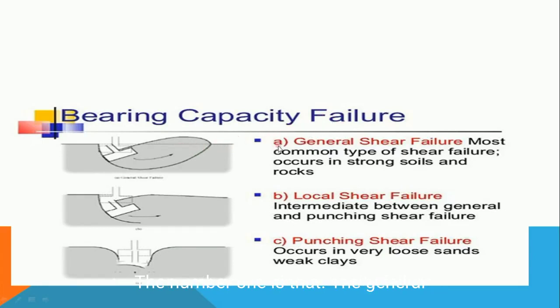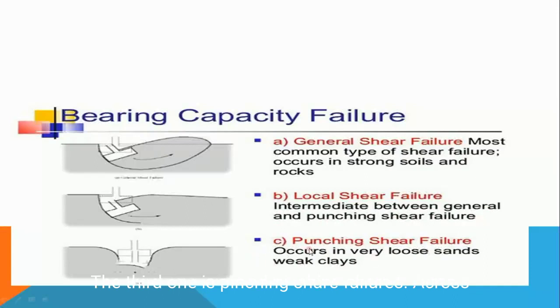Number one is general shear failure. The most common type of shear failure occurs in strong soil such as rock. The second is local shear failure. When your project fails, that is the most important reason. It is intermediate between general and punching shear failures.